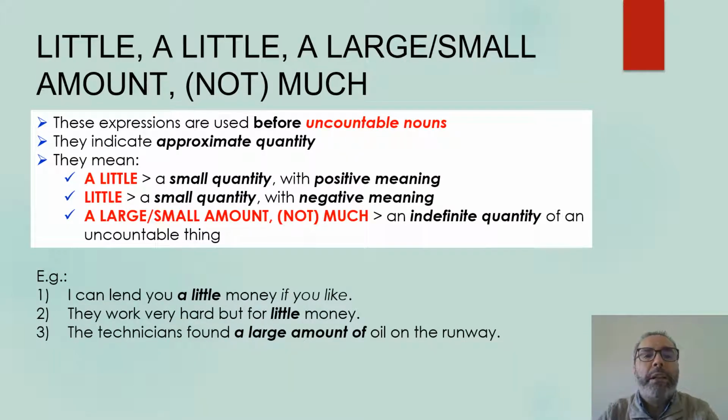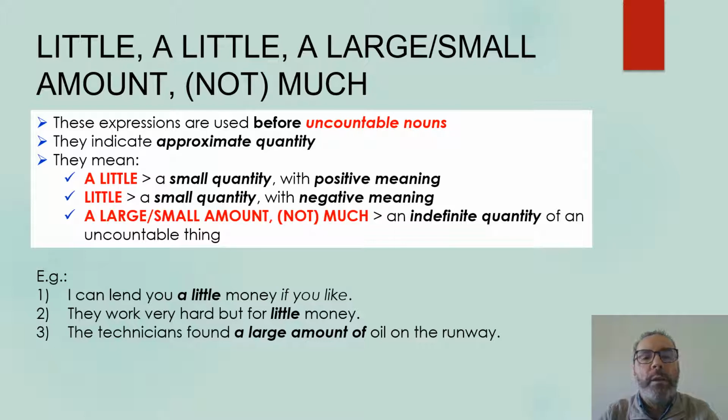Then we have little, a large or small amount, much or not much. These expressions are used before uncountable nouns to express approximate quantities. A little is used for a small quantity with positive meaning, and little without the article is used for a small quantity with a negative meaning.